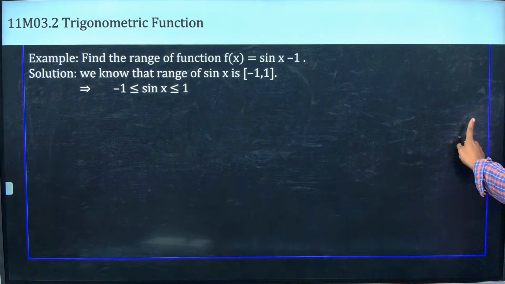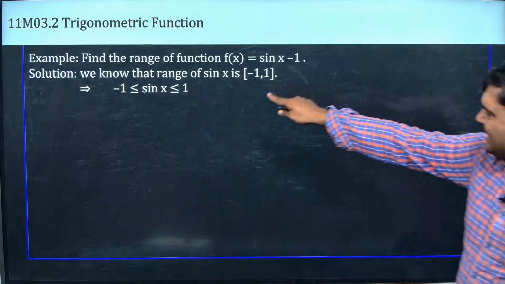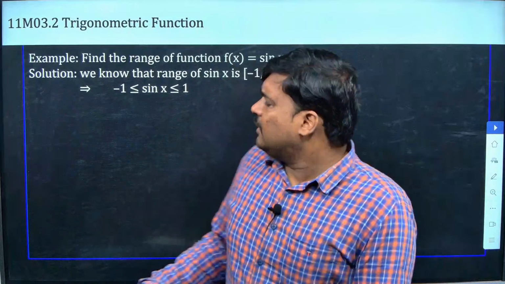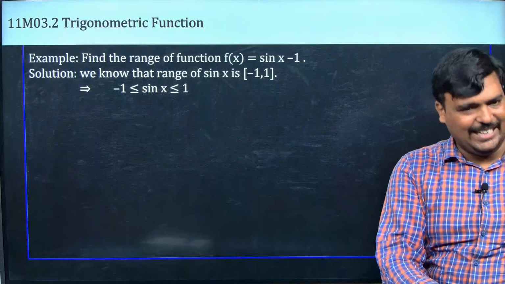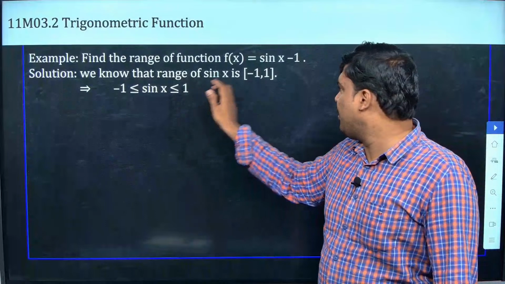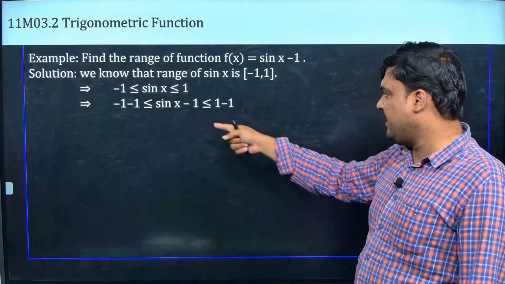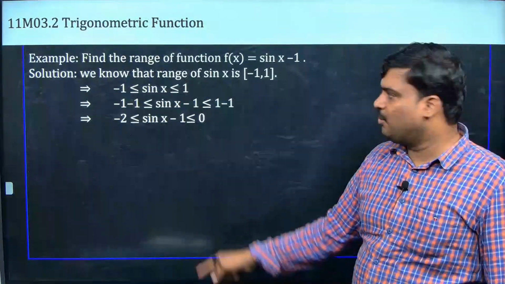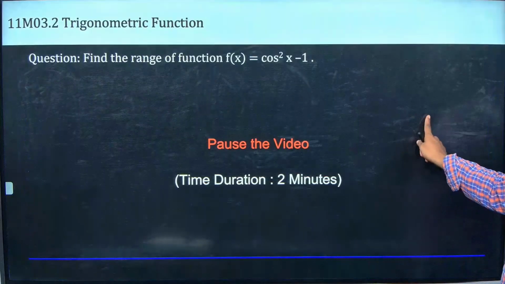This is very simple, nothing much. What should we do? Find the range of sin x minus 1. I know the range of sin x. What is the range of sin x? -1 to 1. Now what they are asking is sin x -1. I hope I have taught you linear inequality. Using that, -1 less than or equal to sin x less than or equal to 1. Now I am going to put -1 in all the places, so this leads to -1 -1. So this will become -2 to 0. So what is the range of this new one? -2 to 0. Are you getting guys?